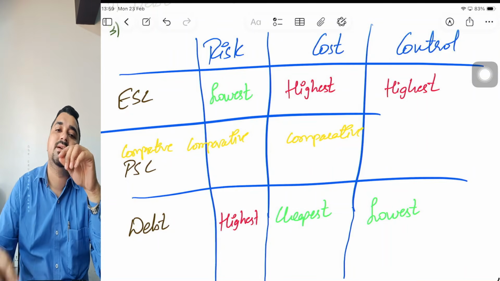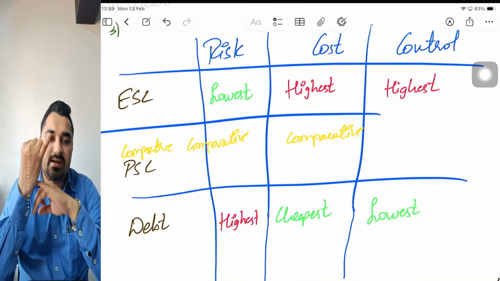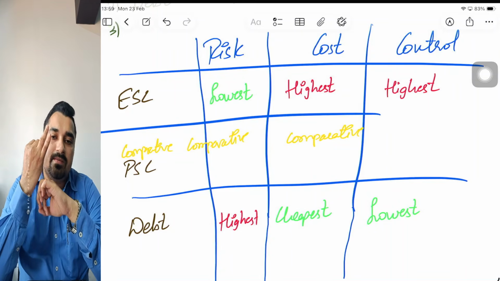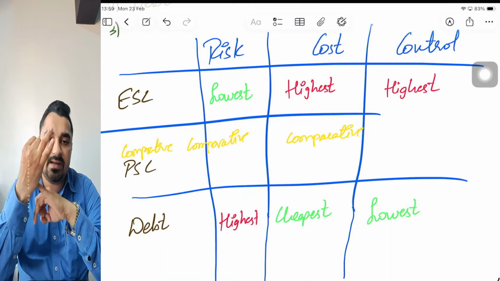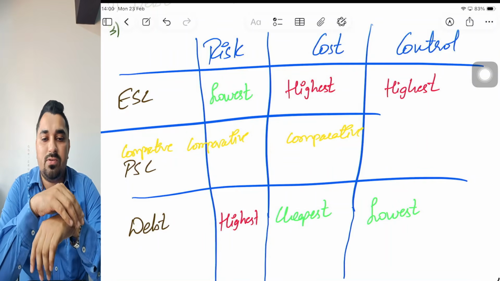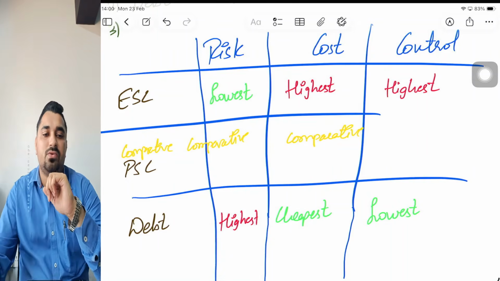So to summarize, from risk, cost and control, which is a riskier source of finance? Debt is a riskier source of finance because of fixed financial commitment. Coming to cost, which is the cheapest source of finance? Debt is the cheapest source of finance because of tax shield impact. From a control perspective, which is a good source of finance? Again, debt is a good source of finance. Why? Because there is no dilution of control. There are no voting rights.